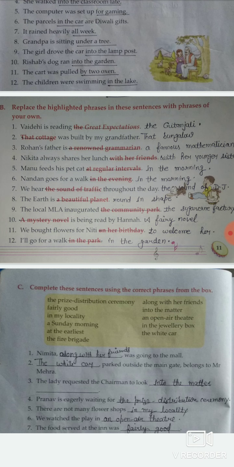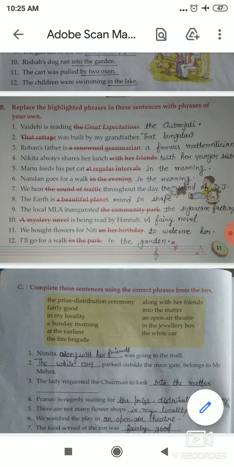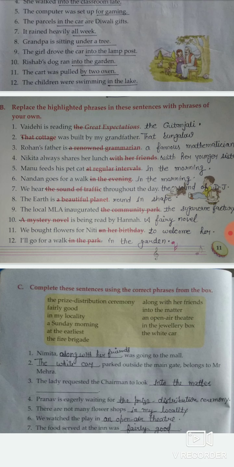Okay, so students, now next number 4. Number 4 is: Pranav is eagerly waiting for dash. So students, tell me which phrase will use here. Here we use "the prize distribution ceremony." Okay, so students, after that the sentence is like that: Pranav is eagerly waiting for the prize distribution ceremony.